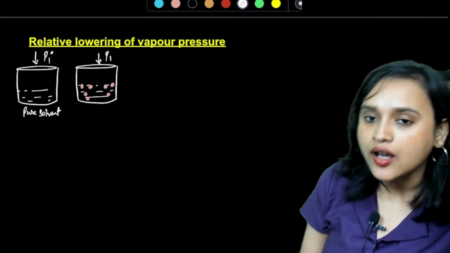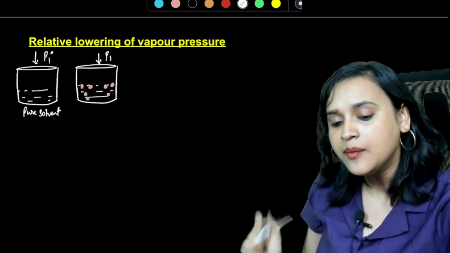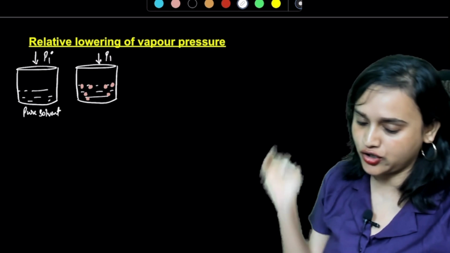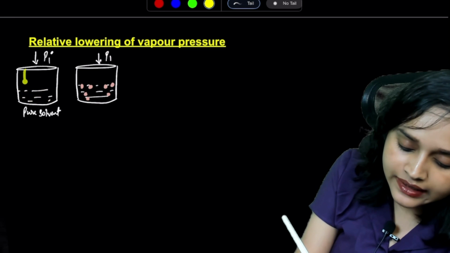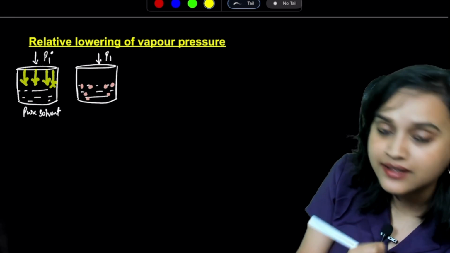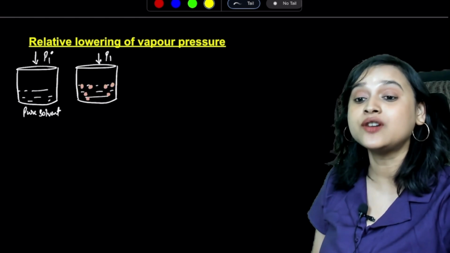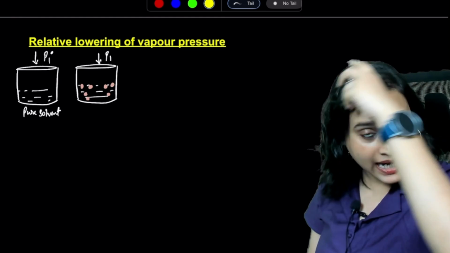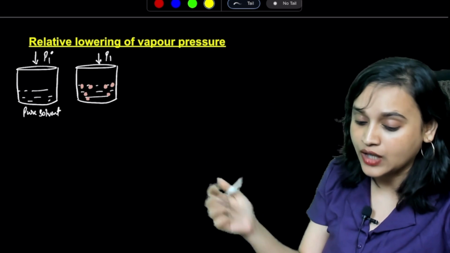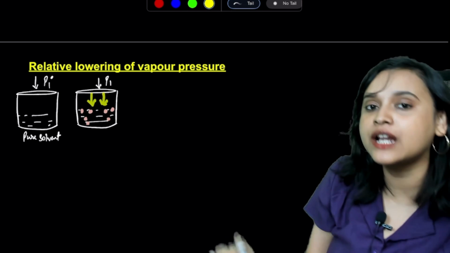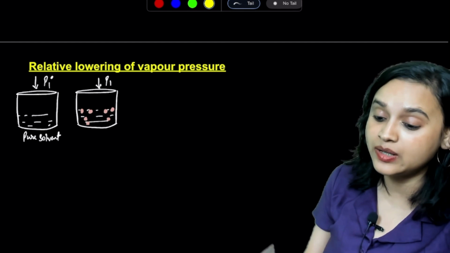Now you will notice that there is a lowering of vapor pressure. Why lowering of vapor pressure? Please try and understand this. See, here I had pure solvent, so each and every particle on the surface exerted a pressure. Now some of the space is blocked by the solute, which means the solute is not allowing the solvent to vaporize. So there is a little less vapor pressure. Do you all agree?